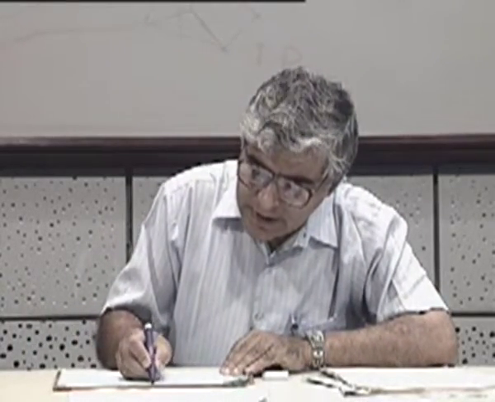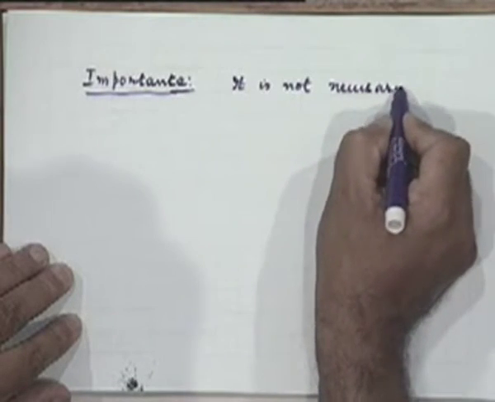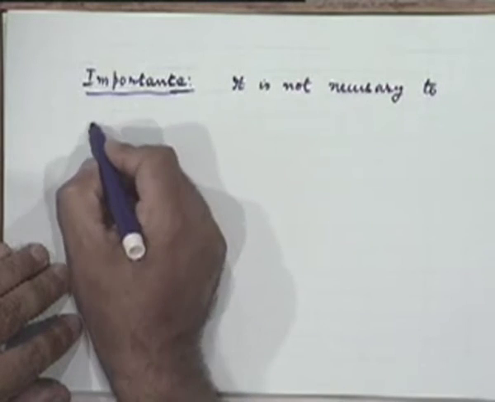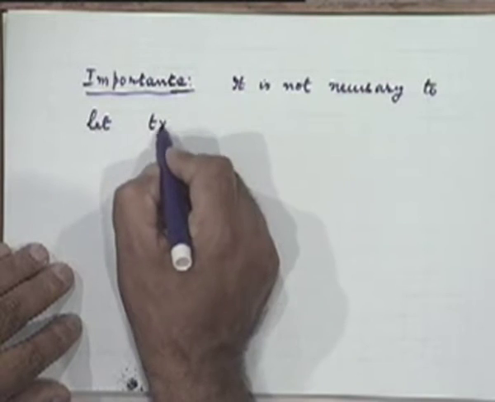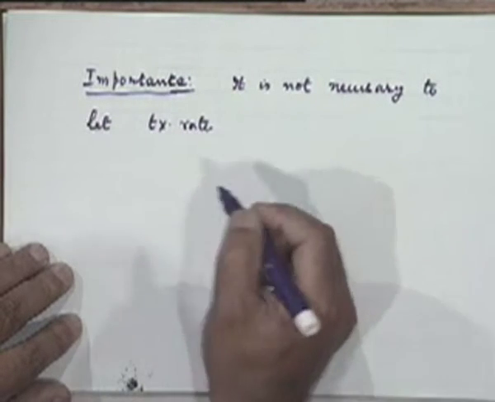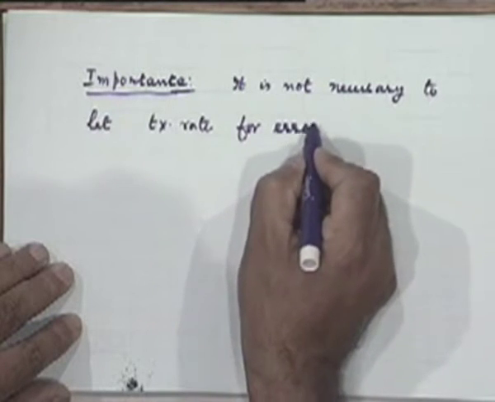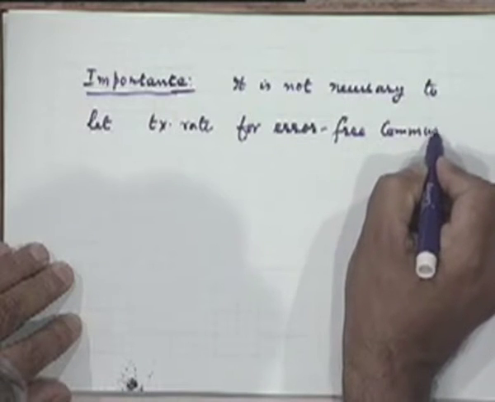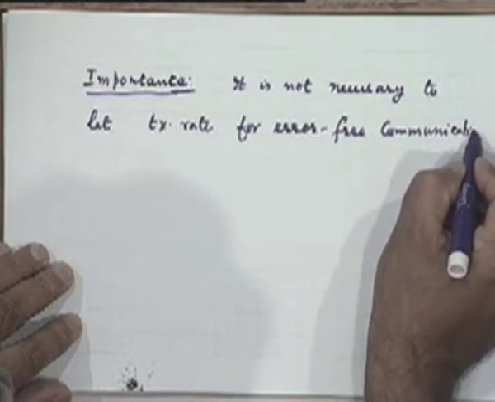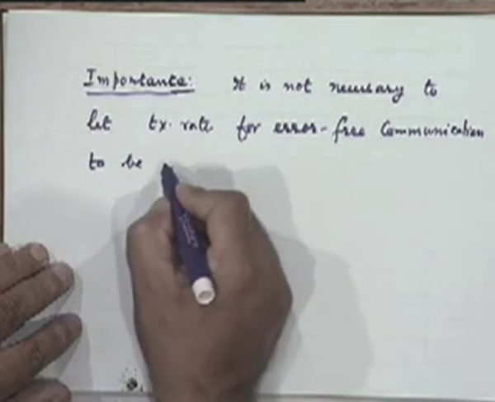So the importance of Shannon's result is precisely that it is not really necessary to let the transmission rate or the information rate for error-free communication be made 0.